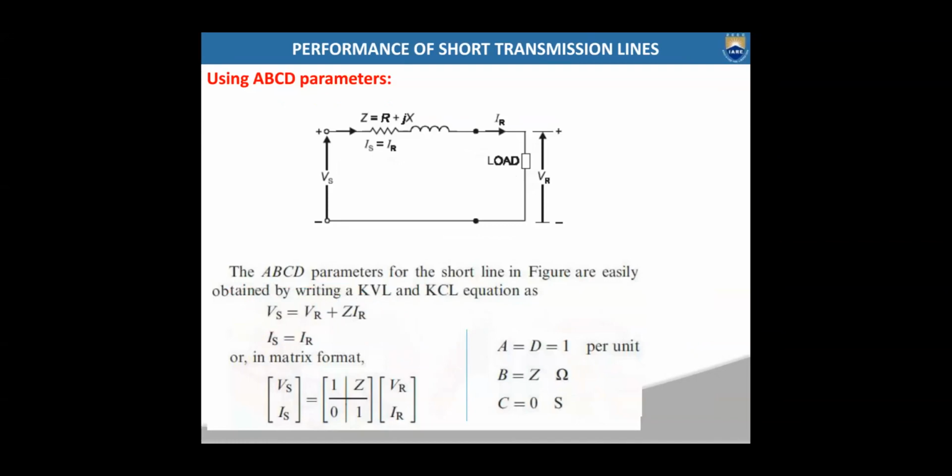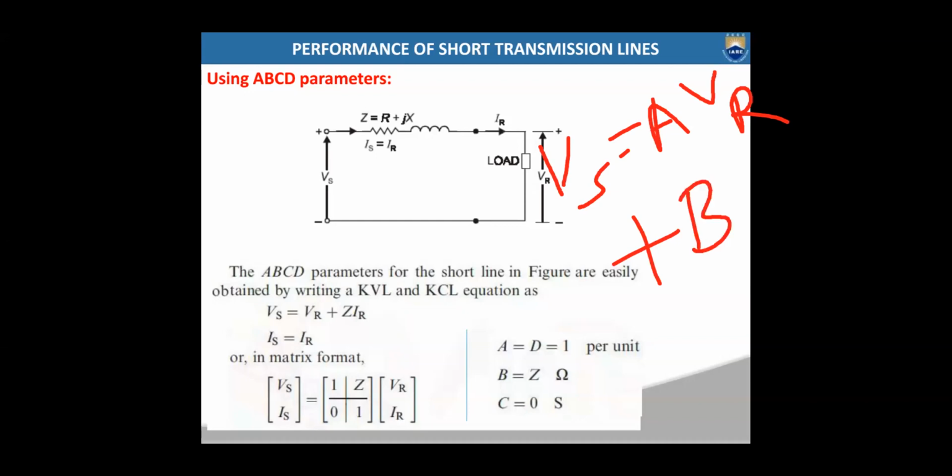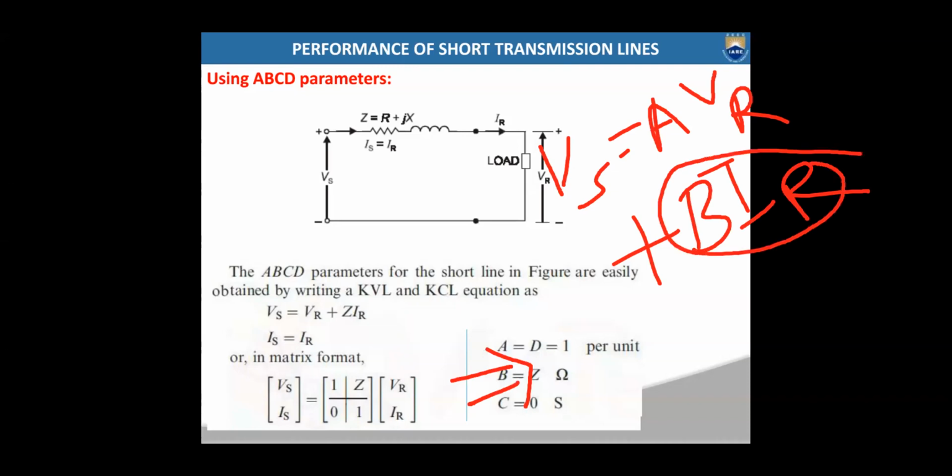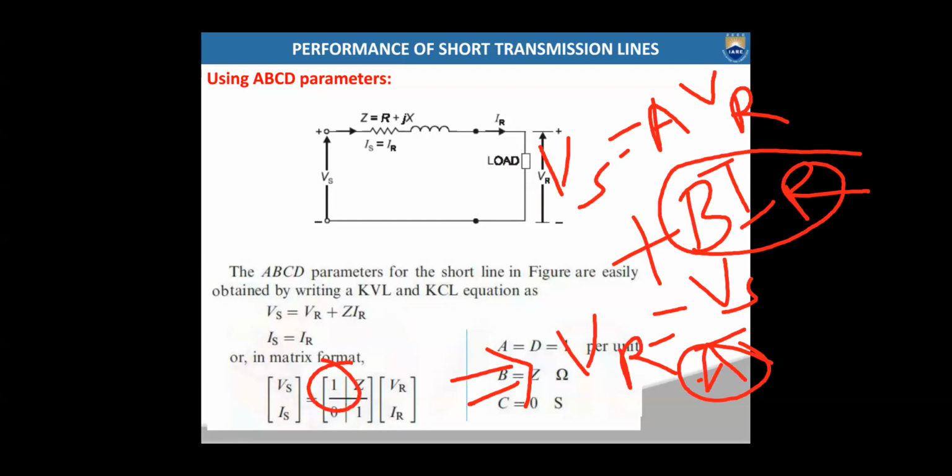Or when you are representing in terms of ABCD parameters, VS = A VR + B IR. So when you represent in ABCD parameters, under no load condition at the receiving end, IR will be 0. So VR will be equal to VS/A, isn't it? And for a short transmission line, the A value is 1.